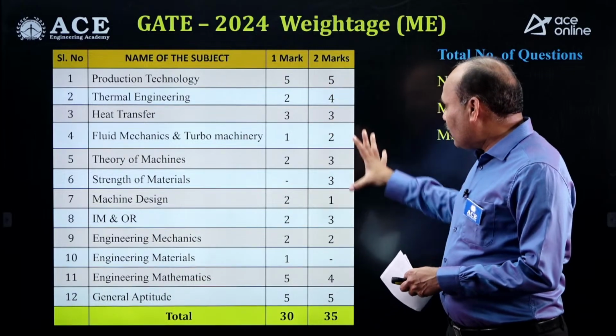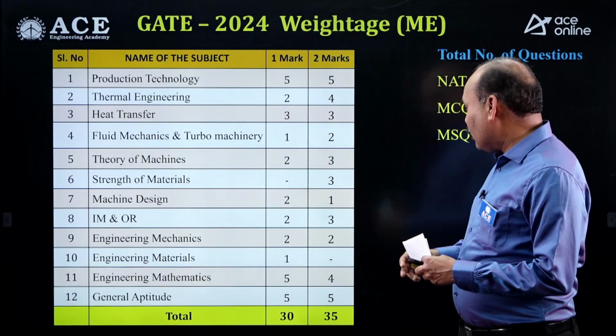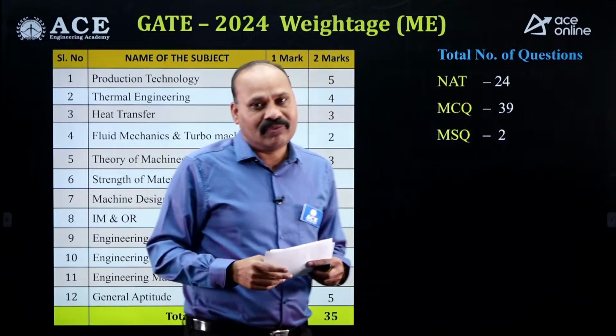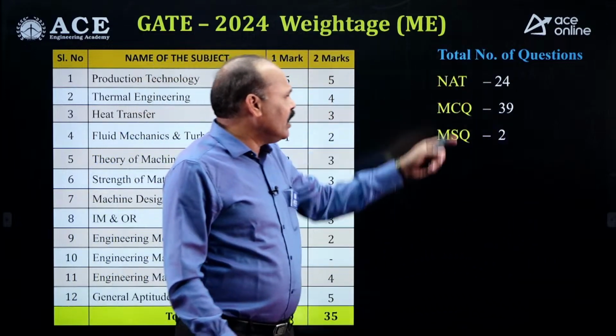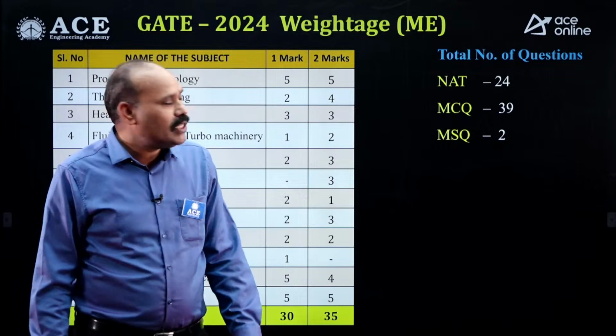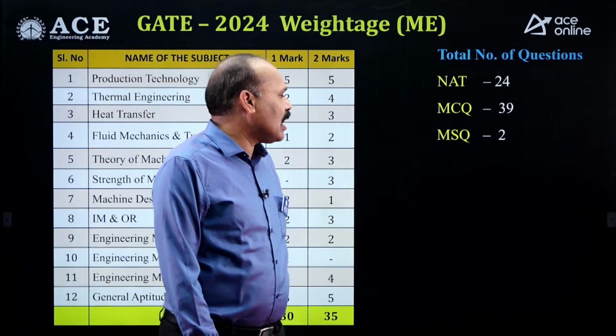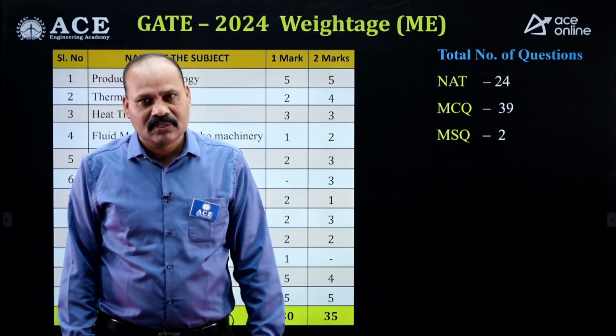If you see the total of 65 questions, what kind of questions did we have? NAT type 24, MCQ 39 questions, and MSQ 2 questions.